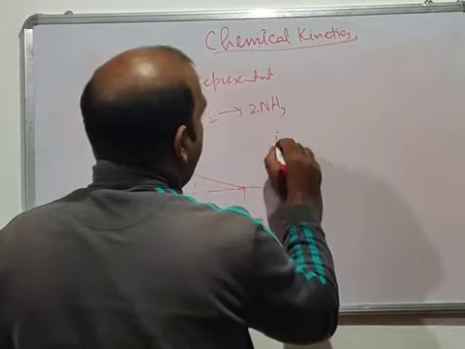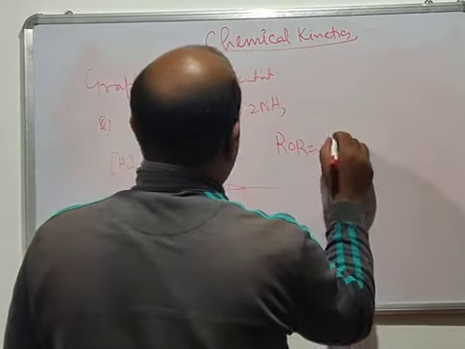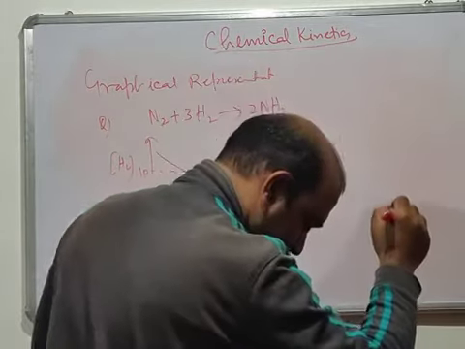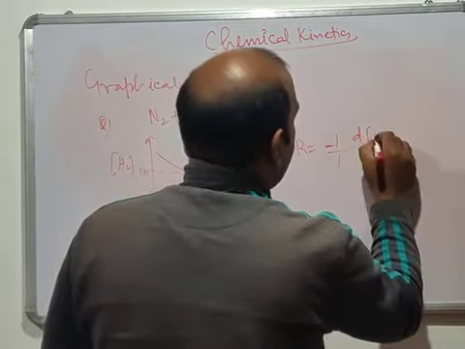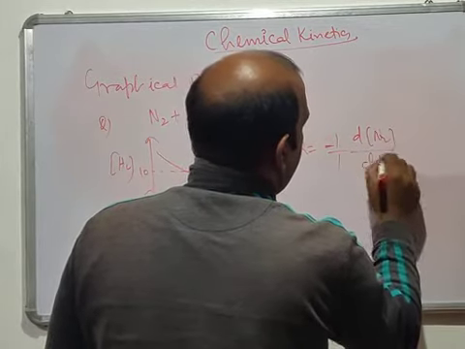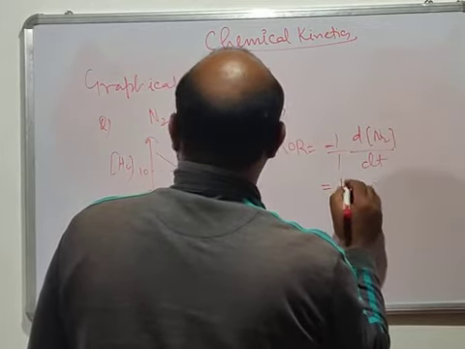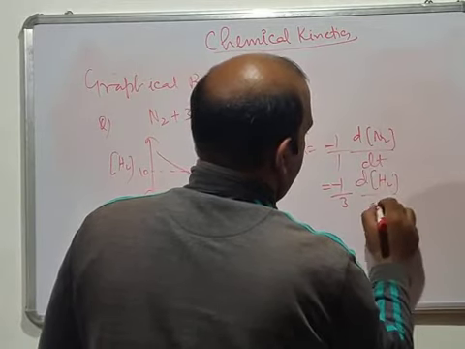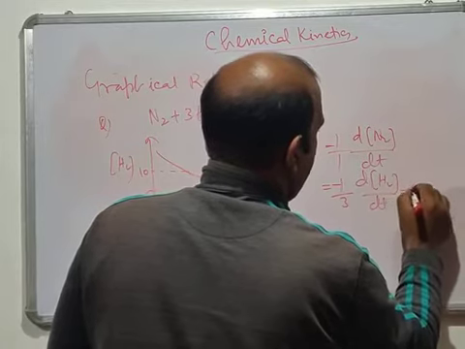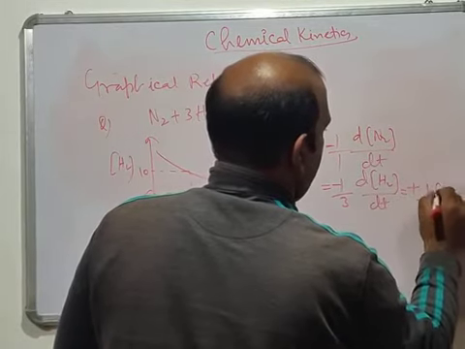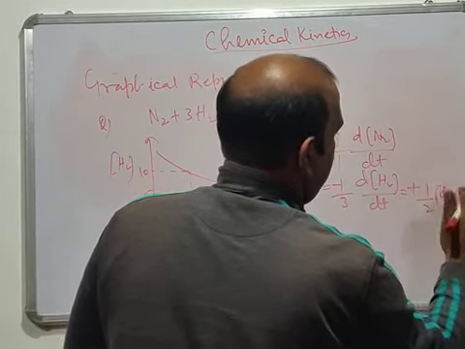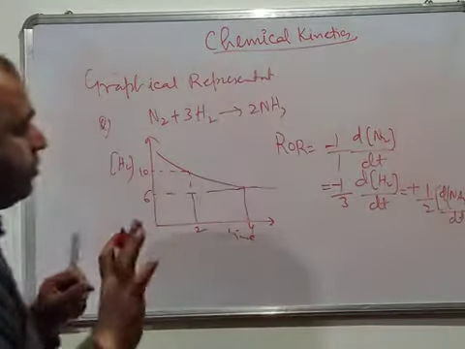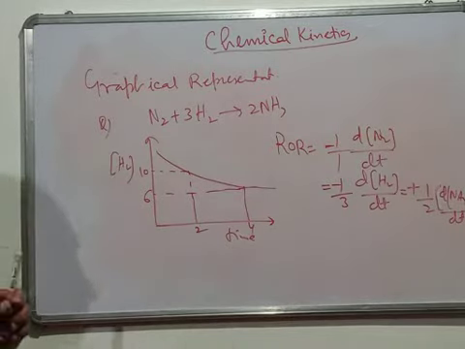Now here you can write the rate of reaction. Simply, it should be clear to you now: rate of reaction is equal to minus d[N2]/dt, which is equal to minus 1 by 3 d[H2]/dt, which is equal to plus 1 by 2 d[NH3]/dt. Now you should be able to easily write this rate of reaction.